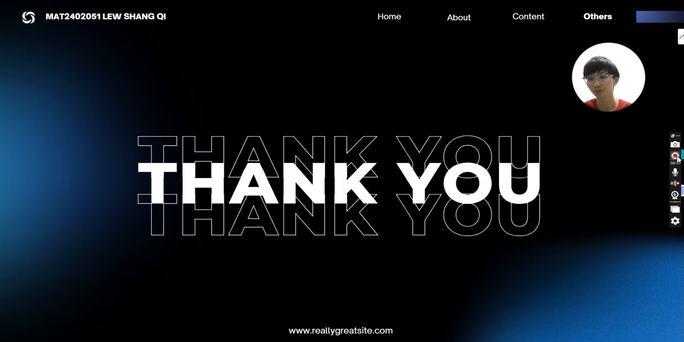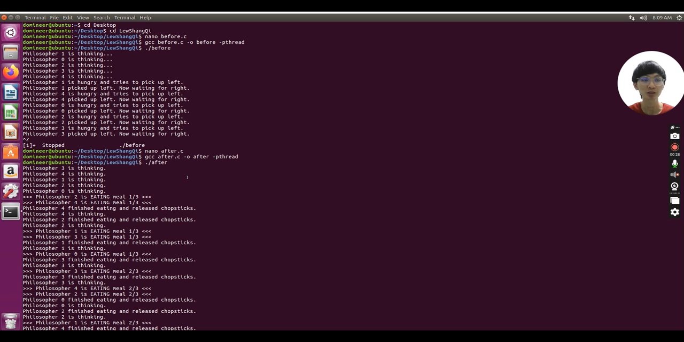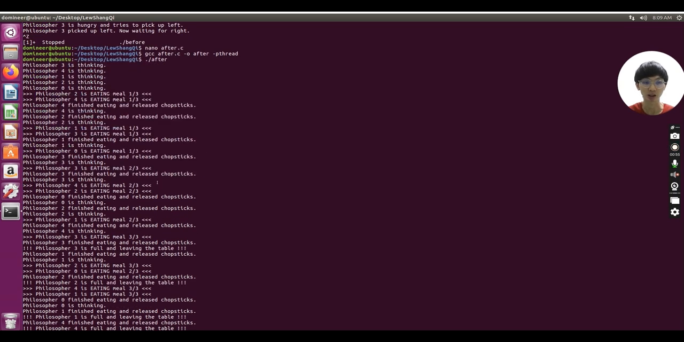Thank you. As I finish my presentation, this is my proof that I did in Ubuntu. This is how I started, linking my directory and my code inside, and then I compile the code and run it. This is the output, and likewise the after.c is the solution that I used to solve the problem, and this one is the output for it.